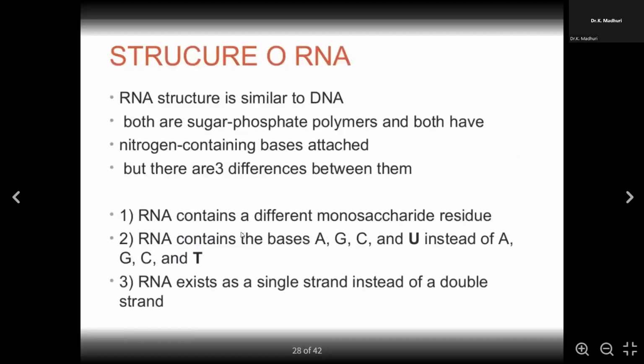As you can see, this is the structure of RNA. It is very similar to DNA. They generally differ at the sugar, and both are sugar phosphate polymers and both have nitrogen-containing bases attached. The major difference with RNA is that it contains a monosaccharide residue, and in bases, where you have A, T, G, C in DNA, here you have A, U, G, C. Instead of thymine, uracil binds with the A. So instead of AT, it is AUGC. And RNA majorly exists as a single strand instead of a double strand.